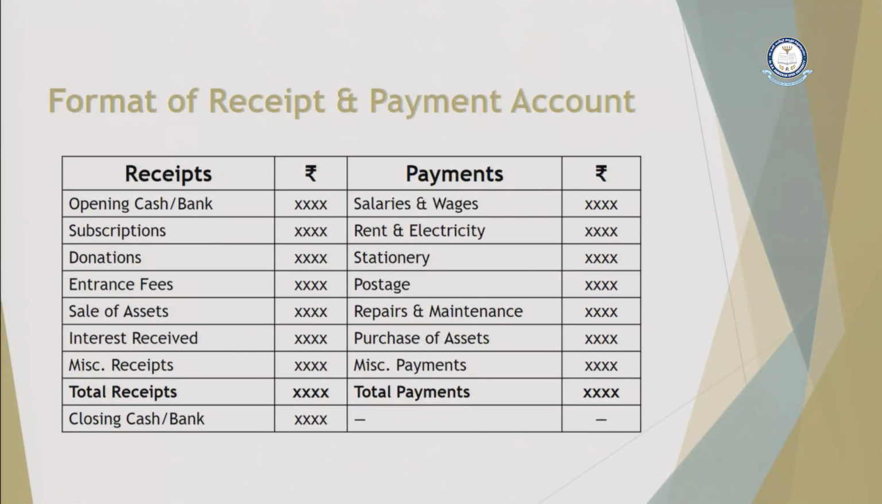Now there is a format for the receipt and payment account. On the receipt side, what can we write? The opening cash and bank balance, subscriptions, donations, entrance fees, sale of asset, interest received, any kind of miscellaneous receipts, all these will come under the receipt side. Now where the cash is going to have outflow: salaries and wages if we are paying, rent and electricity, stationery, postage, repairs and maintenance, purchase of asset, miscellaneous payments, all these will come under the payment side.